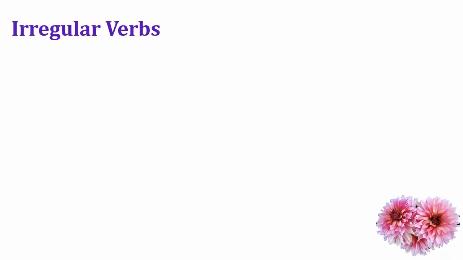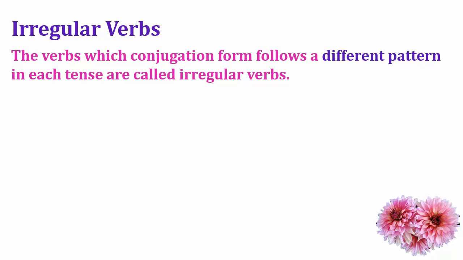Now we are going to see about irregular verbs. What are the irregular verbs? Let's see. The verbs whose conjugation follows a different pattern, where there is no typical pattern of that language, they have a different pattern in each tense, are called irregular verbs.